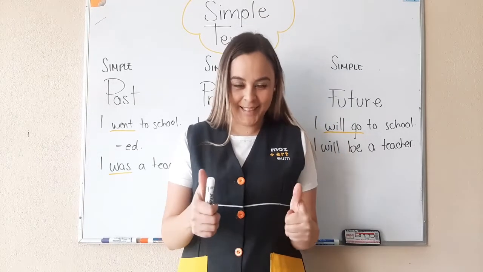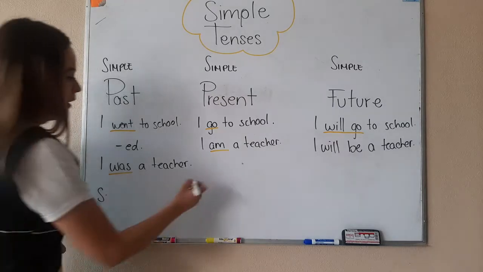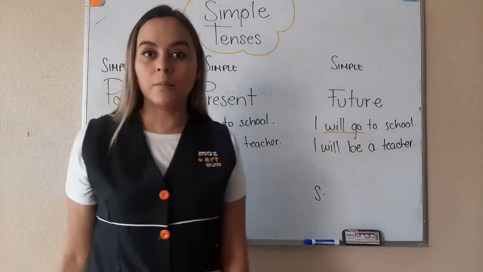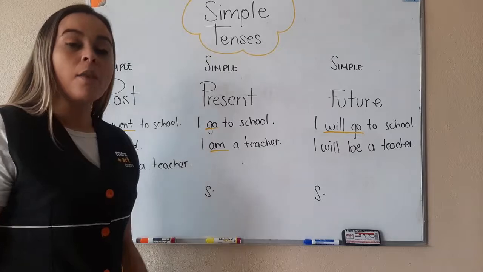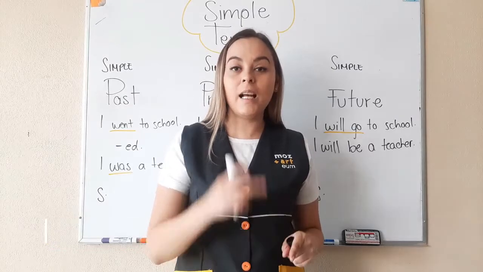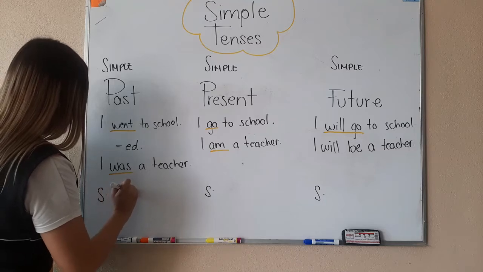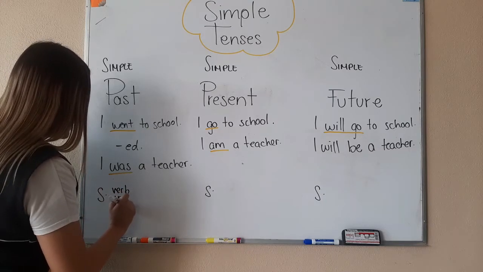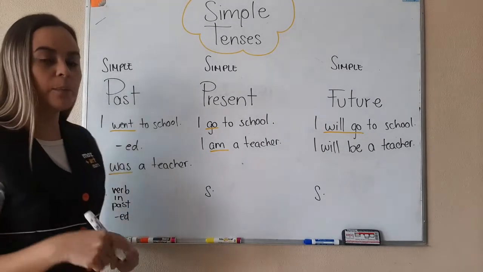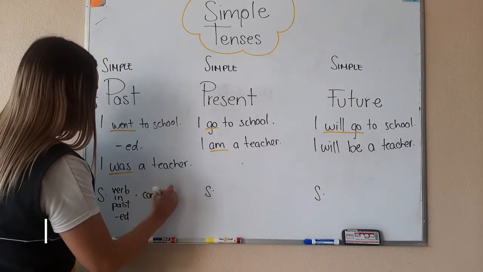Okay, how to make a sentence in the past, present, and future. First, we need the subject. Okay, here, the subject. This is the first thing that I will need in present, past, and future. I need a subject. Okay, in the past, the verb is going to be in simple past. In your list it is the second column, okay? So I need the verb in past. It normally changes adding ed, but remember we have some irregular verbs, okay? And then I need a complement. And that's it.